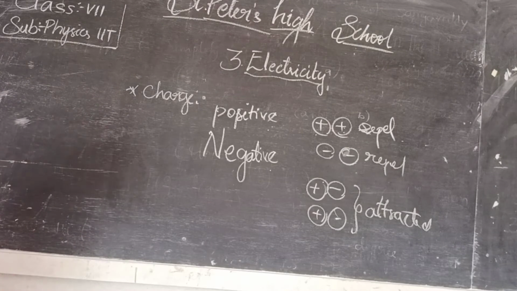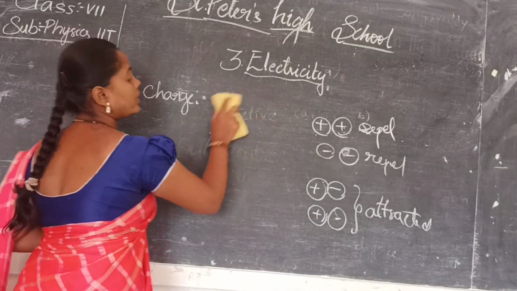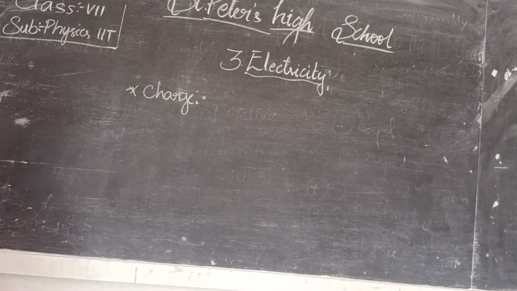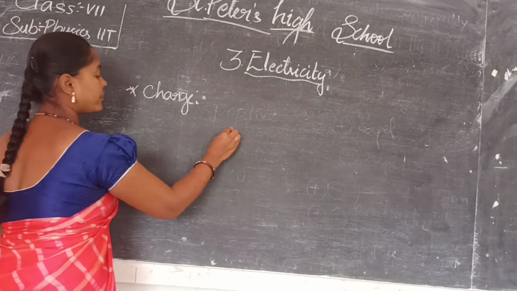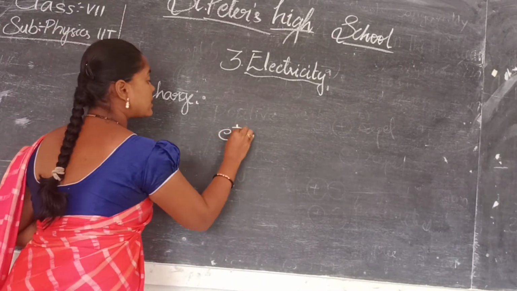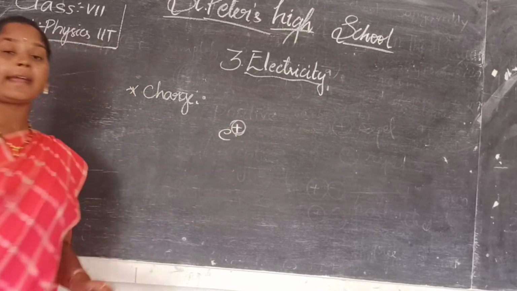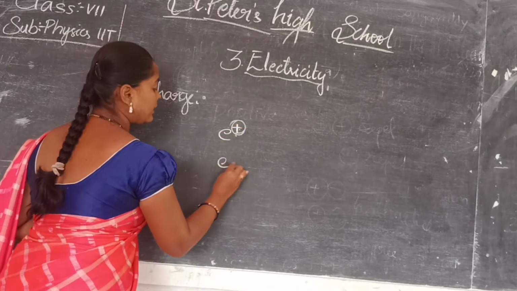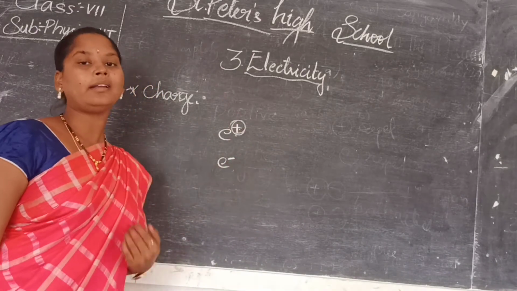So here the charge may be gained or lost. As the body is having a positive charge, it loses an electron. For example, if this is a body and it has a positive charge, that means it can lose one electron and form a positive charge. If it has a minus, it can gain one electron.